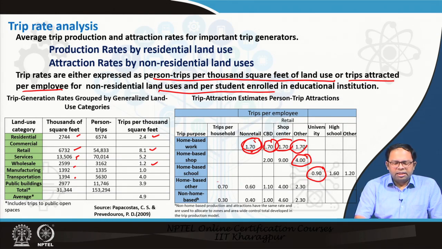And here we can see the other rates, like trips per household 0.3 non home based, and for other non-home based, for non-retail it is 0.4. That means these are non-home based trips that are generated, attracted, and number of meeting trips probably attracted to this particular land use for this particular zone, based on the number of employees. So, these are the different ways the trip rates could be ascertained, either based on land use or based on the number of employees in a zone, and from that we can also estimate the total number of trips generated in a particular zone.